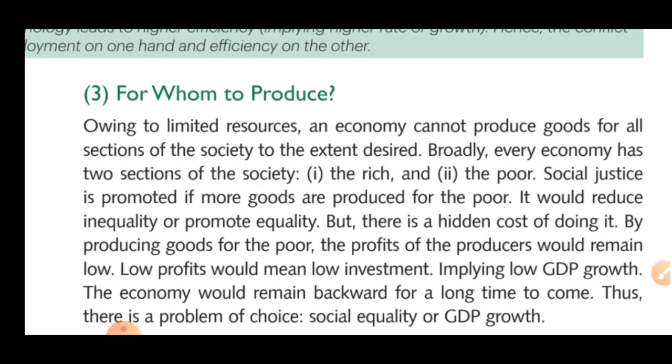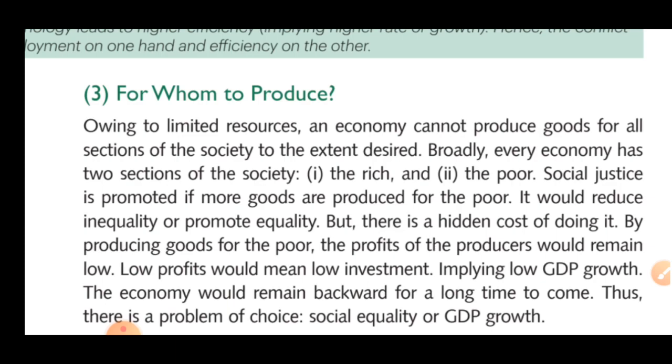So why is government thinking for the poor? Because it wants to remove the inequality gap by giving a slightly lower level of quality. It will give the poor the advantage to buy those things as well. But there is a hidden cost for doing it. By producing goods for the poor, the profit of the producer would remain low. So there is always a problem for the producers, because if we are thinking of a bit lower quality of things, that means the producer is also getting lower profit.